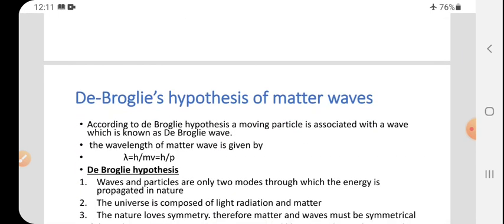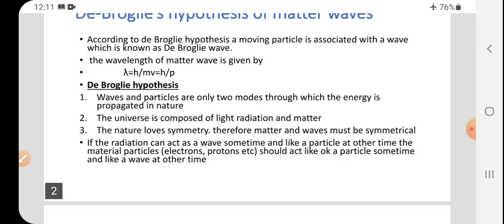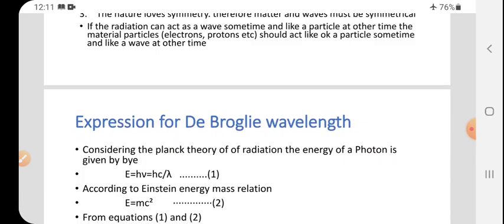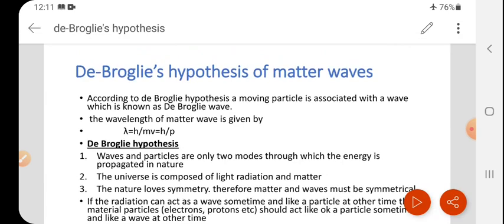Today's topic is the de Broglie hypothesis of matter waves. And one more topic is there: the expression for the de Broglie wavelength. So first let me explain the de Broglie hypothesis of matter waves.